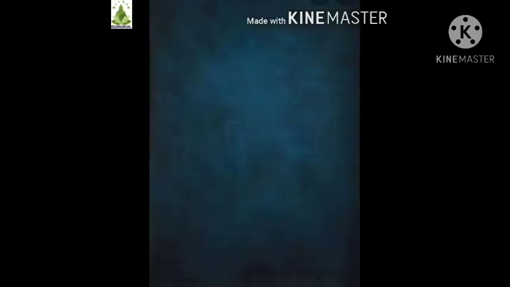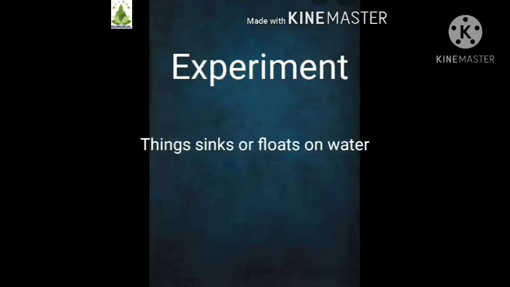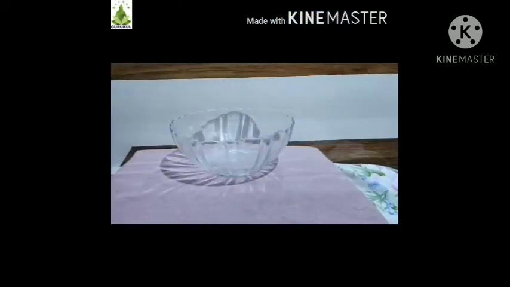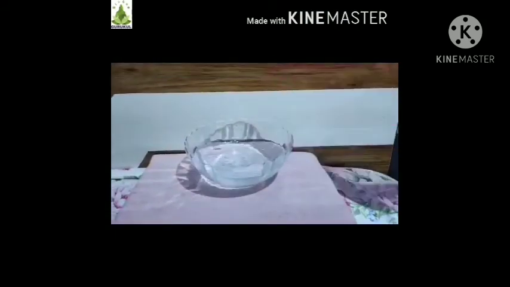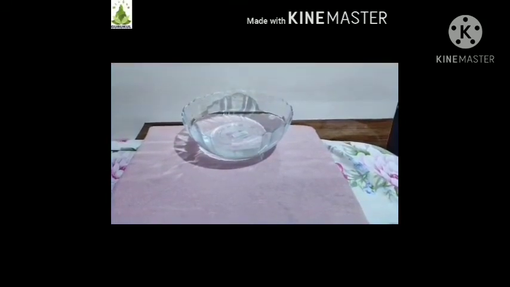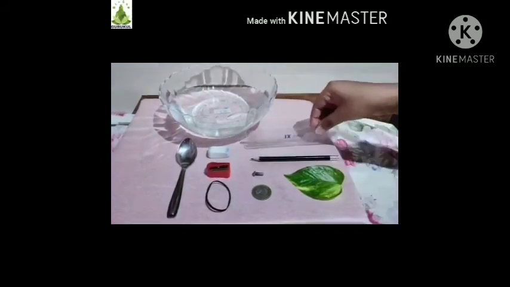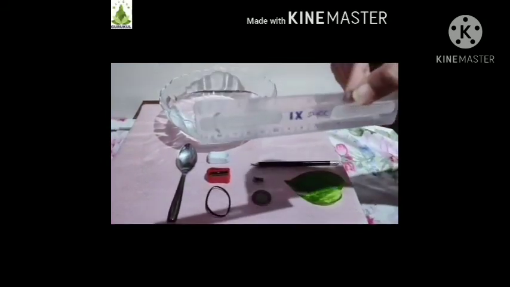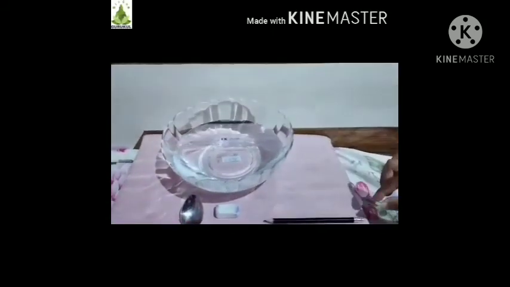Children, let's do one experiment to understand which things sink in water and float on water and what is the reason behind it. Try this. Fill a large container with water. Collect different things from your surroundings, from your house and from your compass box. Now put these things one by one in the water. I have collected a plastic scale,